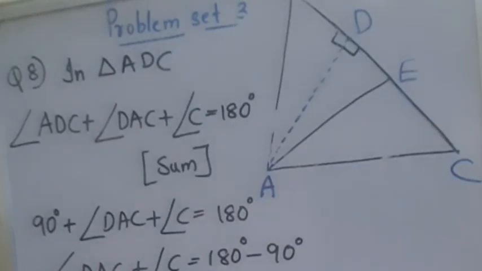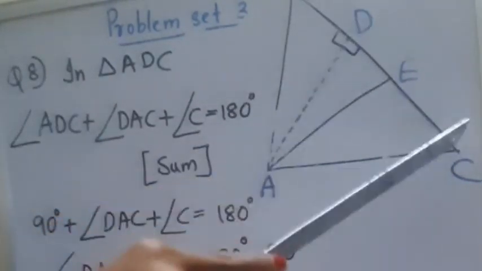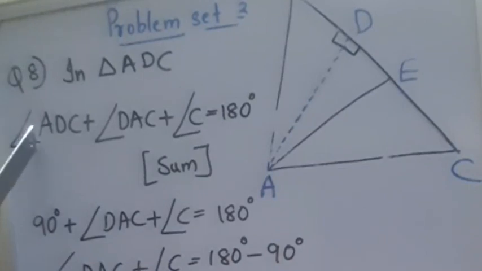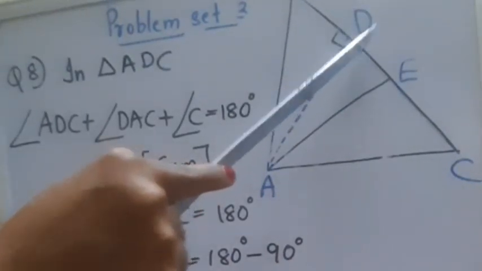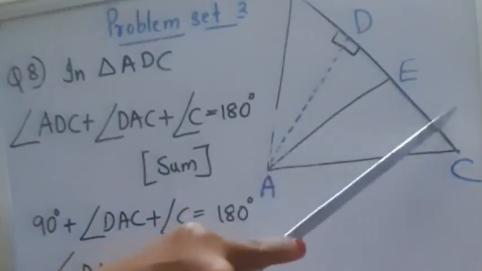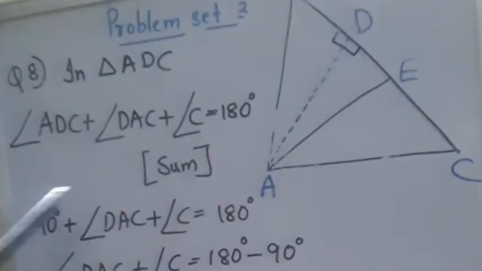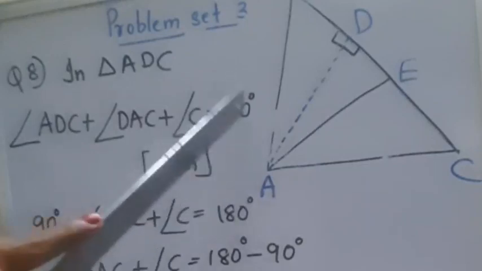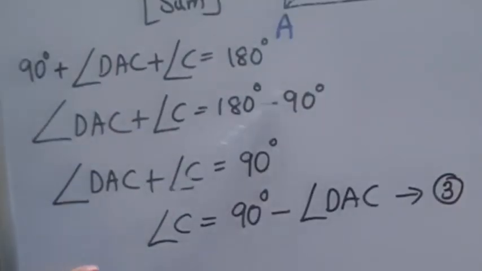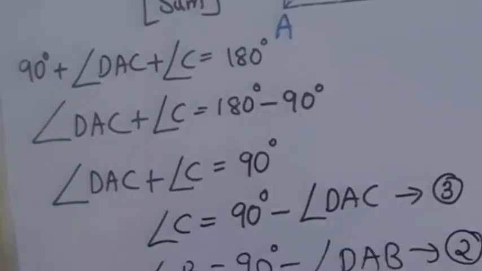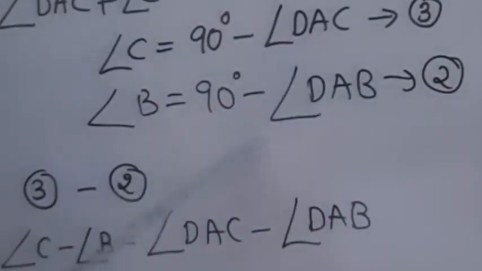Now we will take triangle ADC. We add all the angles. Angle ADC, this angle, plus angle DAC, that is this angle, plus angle C is equal to 180 degrees. Again, the sum of all angles of a triangle. ADC is 90 degrees plus angle DAC plus angle C is equal to 180 degrees. 90 degrees goes to that side, 180 minus 90 is 90. DAC goes to that side, angle C is equal to 90 minus DAC, that is equation number 3. Now we will write here again equation number 2. So we will subtract equation number 2 from equation number 3, that is equation number 3 minus equation number 2.